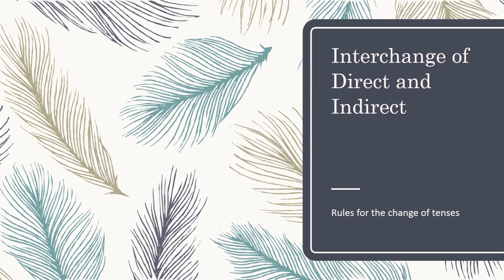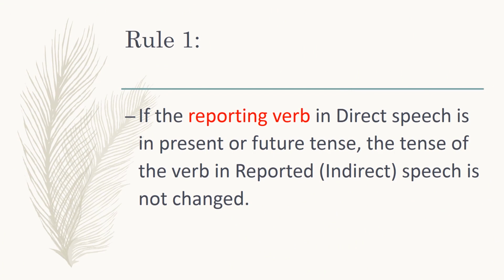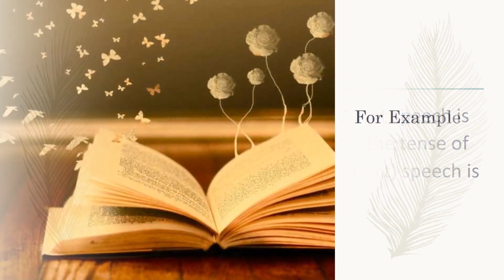The first rule is, if the reporting verb in direct speech is in present or future tense, the tense of the verb in reported or indirect speech is not changed. Some of the relevant examples will help you understand better.